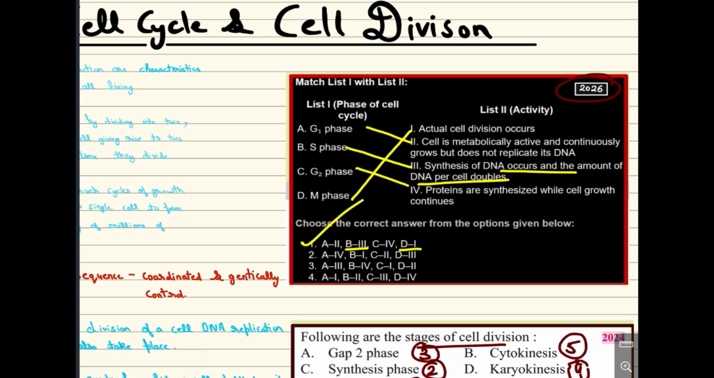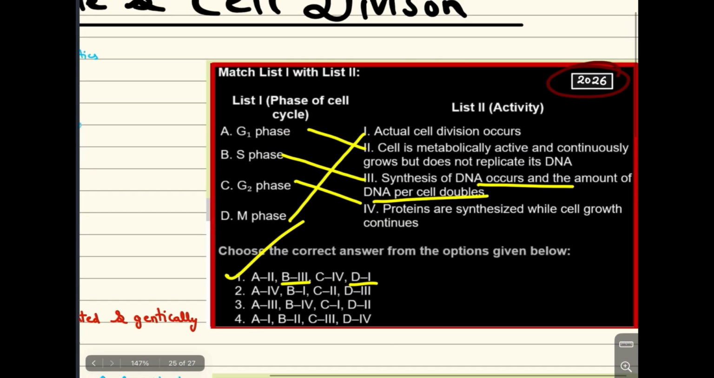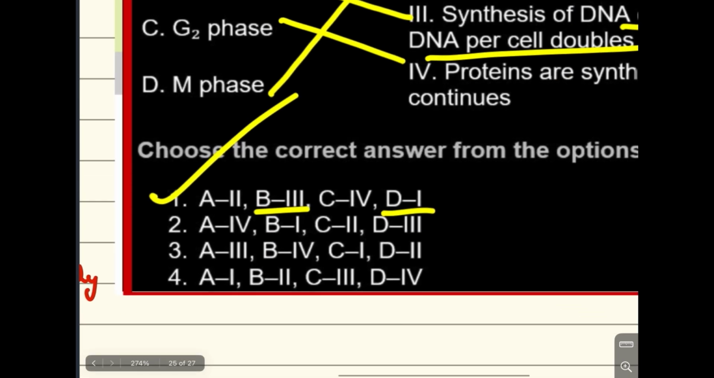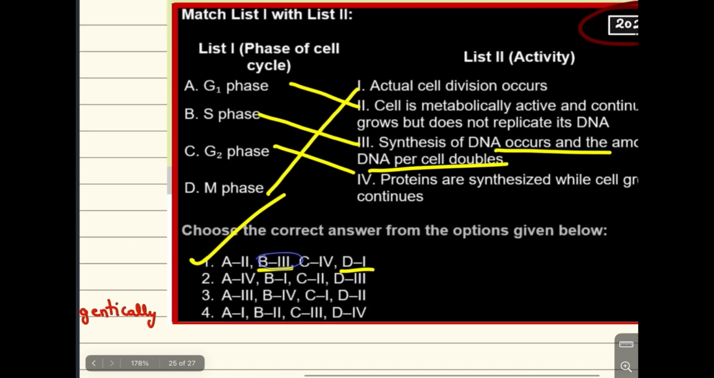Now, G1, we have studied right now. G1 is metabolically active and continuously grows, but does not replicate its DNA. Now, S is synthesis of DNA, where the amount of DNA doubles. So now we are going to say A is going to be 2. Now the answer is there. Let's go for the deeper meaning. B is 3.